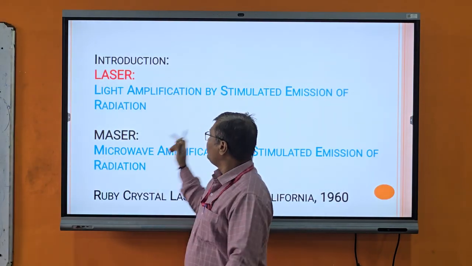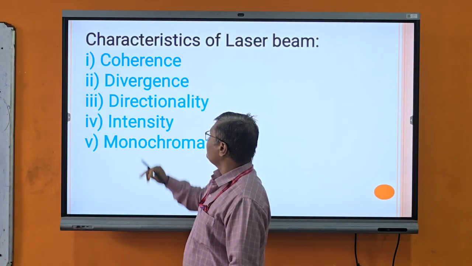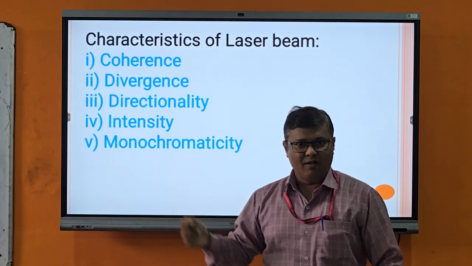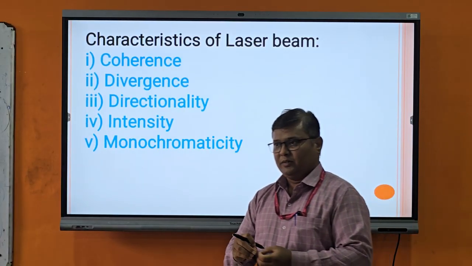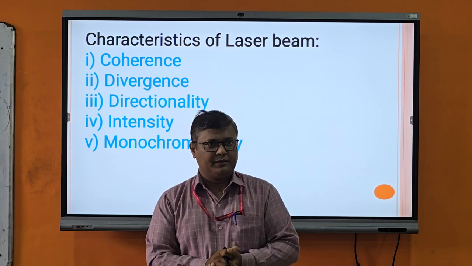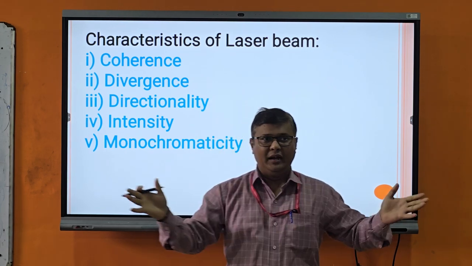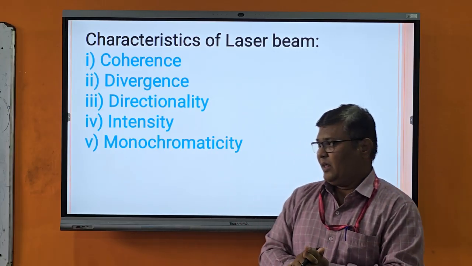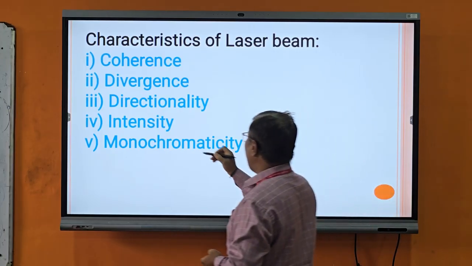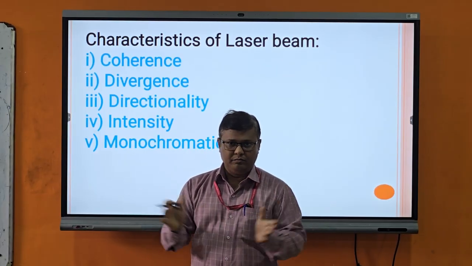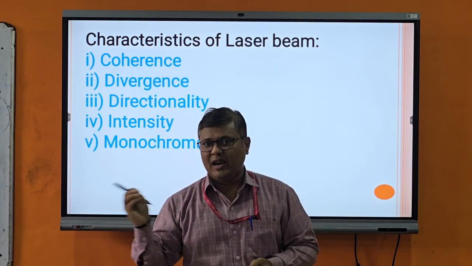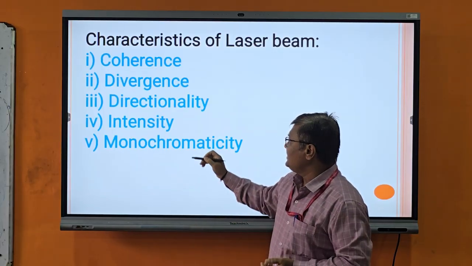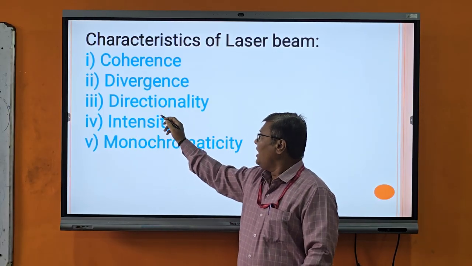Divergence. Laser light spreading is very small, but ordinary light is spread in all directions, in the form of a spherical wavefront. Therefore, the ordinary light divergence is very large, and laser light divergence is very small. Therefore, laser light has very low divergence.